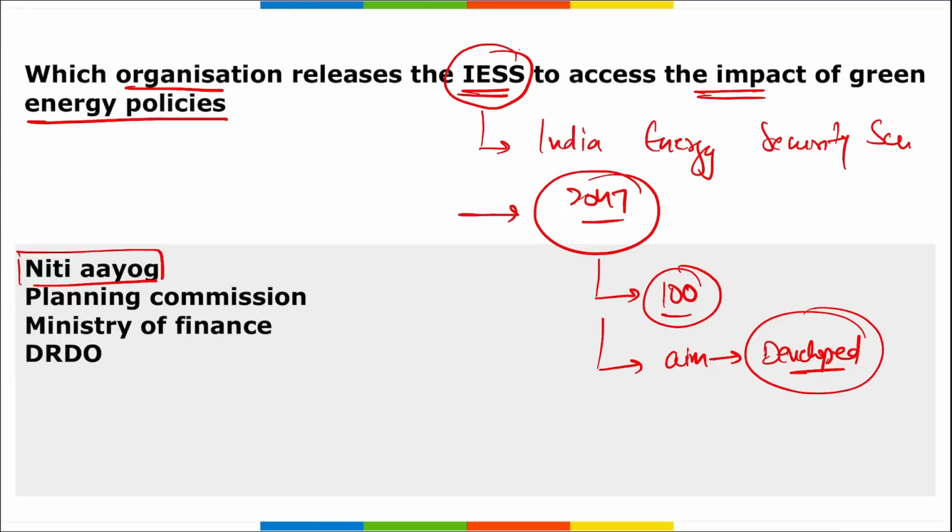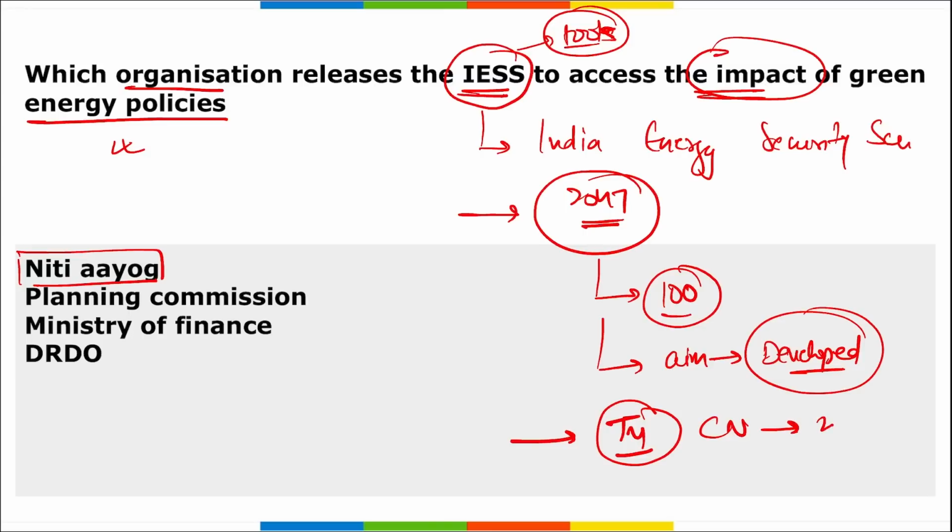The tool helps analyze emissions, cost, land and water requirements till 2047 by assessing the demand and supply for energy. Correct? So this IESS 2047 is a tool, not a report. It is to assess the impact of the green energy policies and how they will impact our environment and our target to become a developed nation by 2047, and also the target of India to become carbon neutral. What is it? It is 2070. Correct? And this tool was released by Niti Aayog.